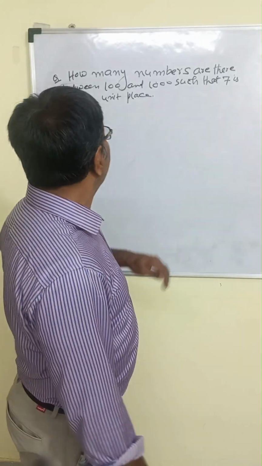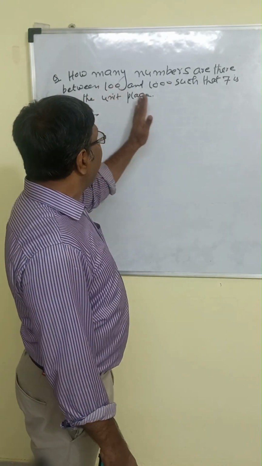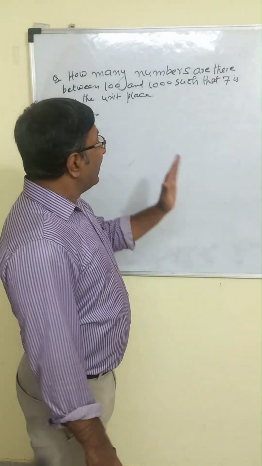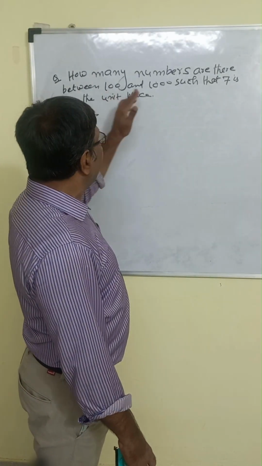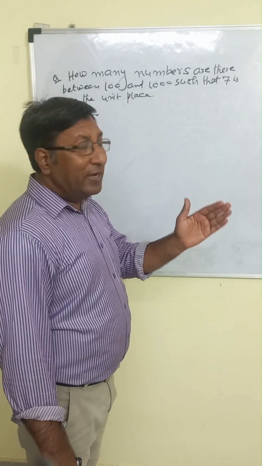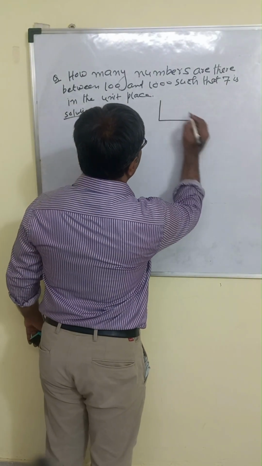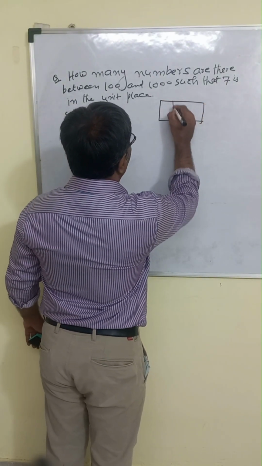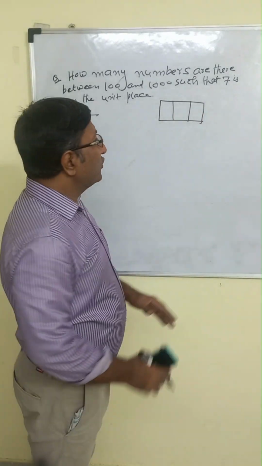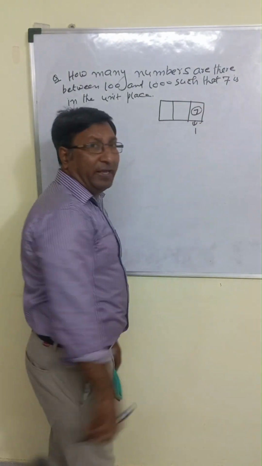Let us see the question. How many numbers are there between 100 and 1000 such that 7 is the unit place? Again we are finding a number between 100 and 1000, that is 101 to 999, so we have to find a three-digit number. Just make three boxes. Now 7 is in the unit place, so 7 is fixed at the unit place. So here the choice is only 1.